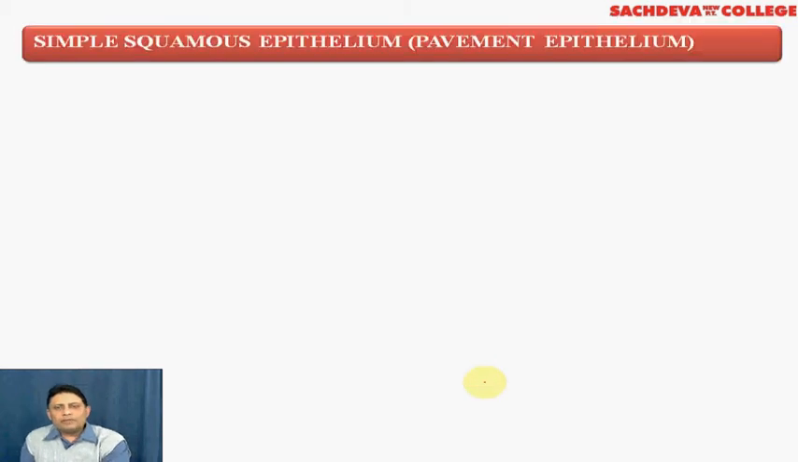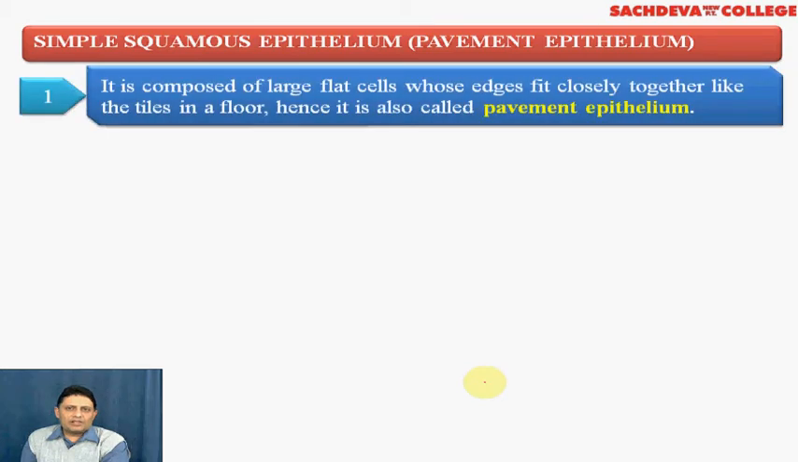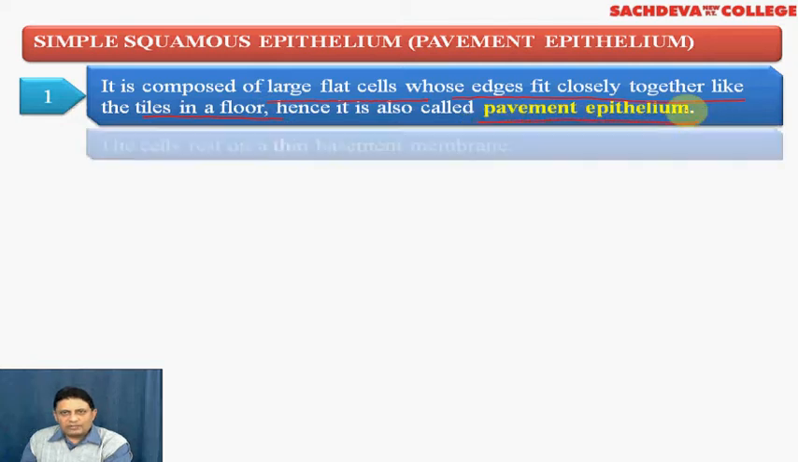The simple squamous epithelial tissue is also called pavement epithelium as it resembles a pavement. As we have just seen in the diagram, it consists of large flat cells. As we were discussing, the edges fit closely together like tiles in the floor. So there is practically no intercellular space. As they look like tiles, they are also known as pavement epithelium.